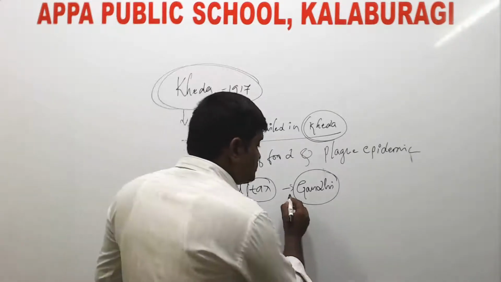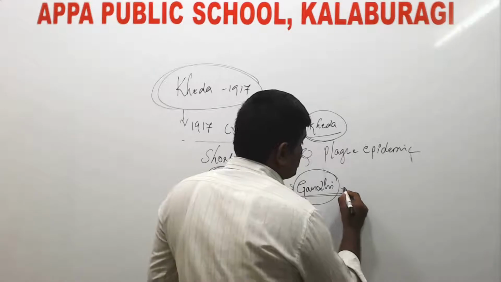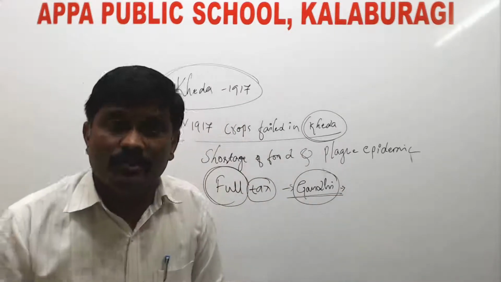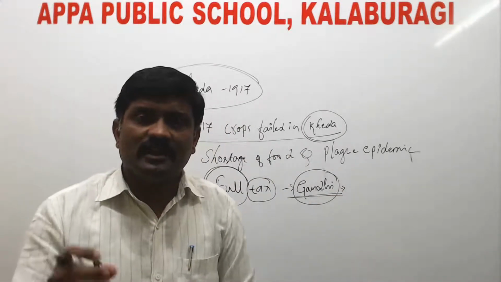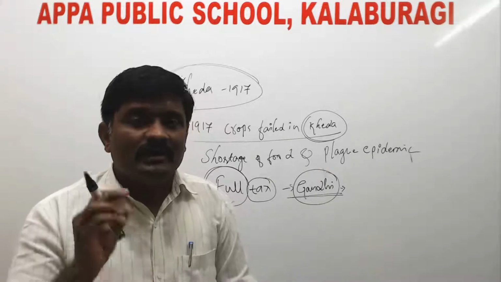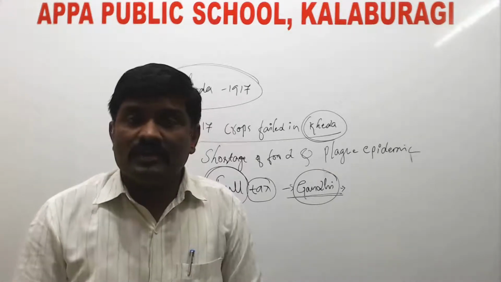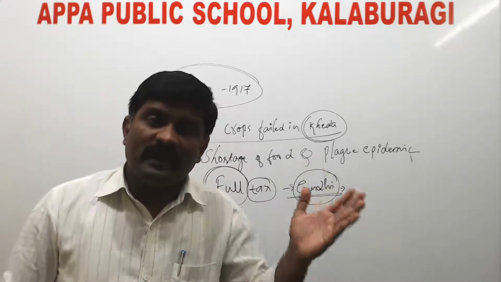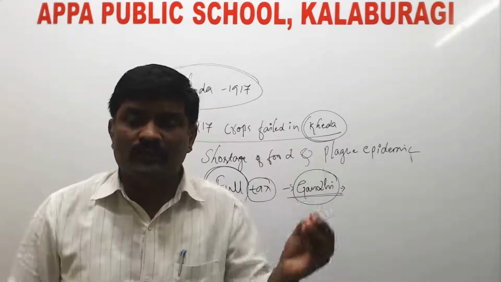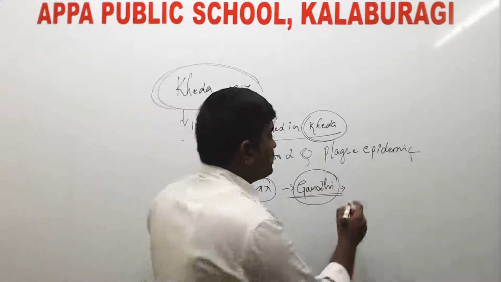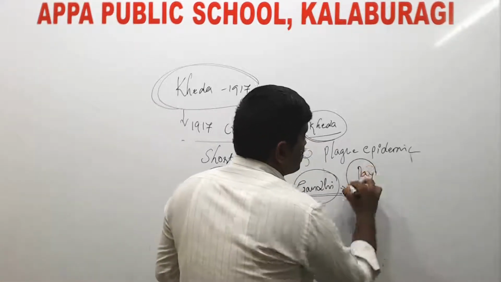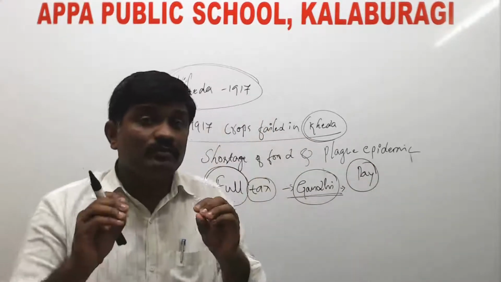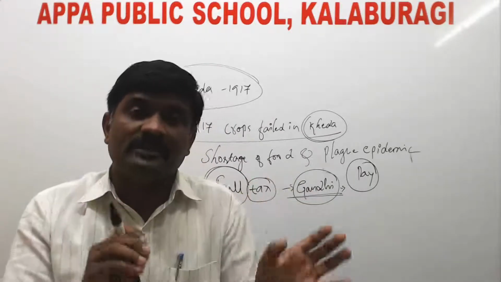Finally, when Gandhiji entered this movement, the British government accepted to give a relaxation and reduction in the revenue. It issued an order that only those who can afford to pay the tax need pay it.